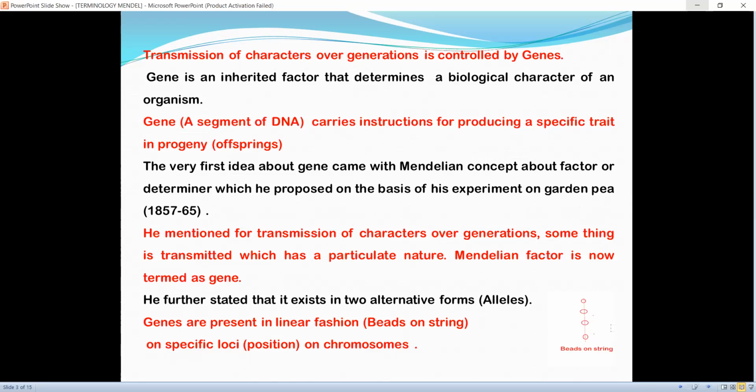Mendelian factor is now termed as gene. He further stated that it exists in two alternative forms or alleles, and genes are present in linear fashion as beads on string. You can see in this diagram beads on string on specific loci or positions on chromosomes.